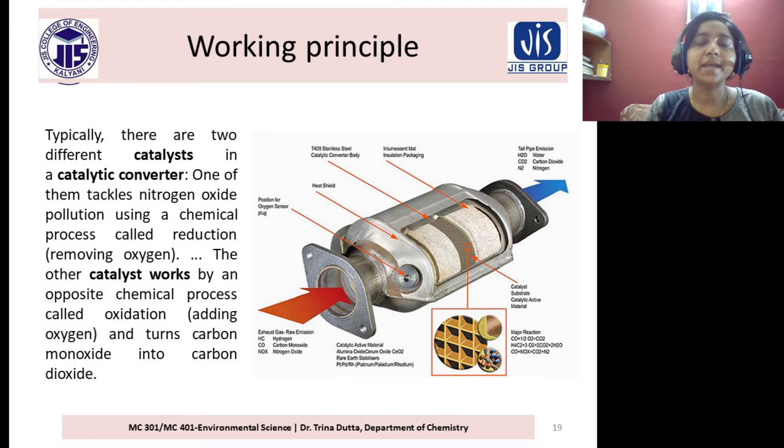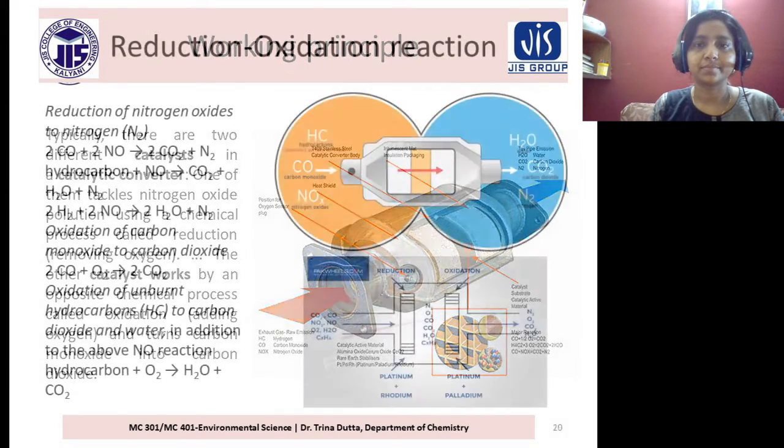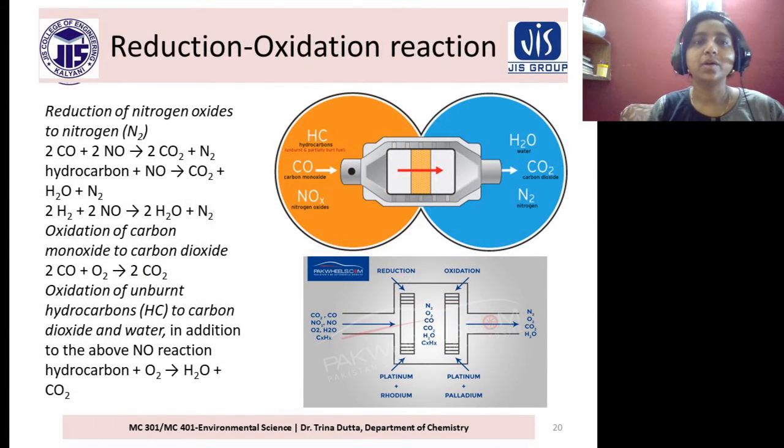If oxides of nitrogen come, then they will be converted into atmospheric nitrogen. Nitrogen does no harm, but oxides of nitrogen are very harmful. So basically it converts the gases into less harmful gases. Here the reactions are given for reduction and oxidation.